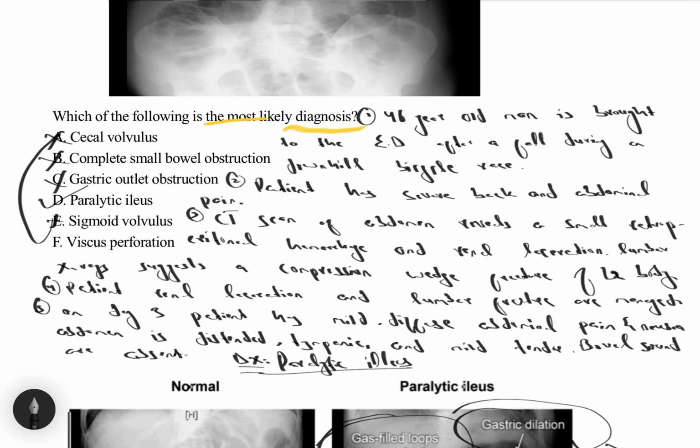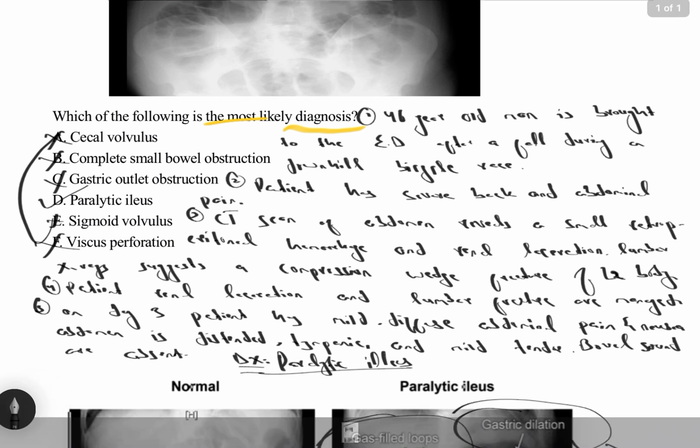Choice C, gastric outlet obstruction. So a patient having gastric outlet obstruction on X-ray will have only dilation of the stomach, not of the small or large bowel. Choice F, viscus perforation. So a patient having viscus perforation on X-ray will have free air under the diaphragm.